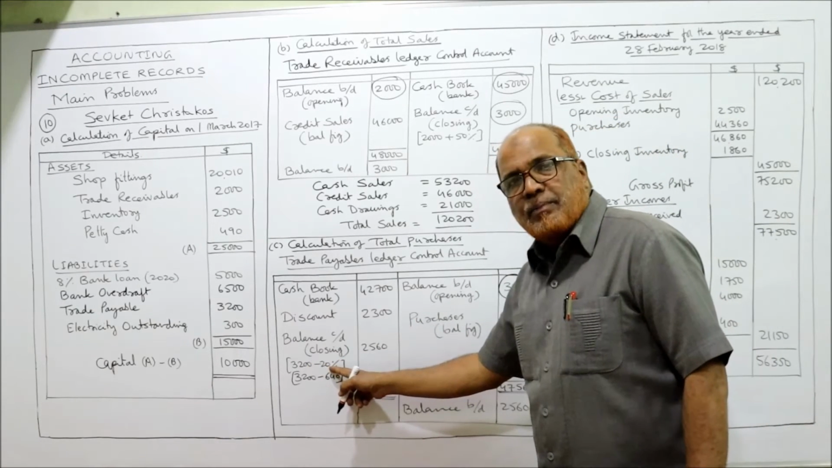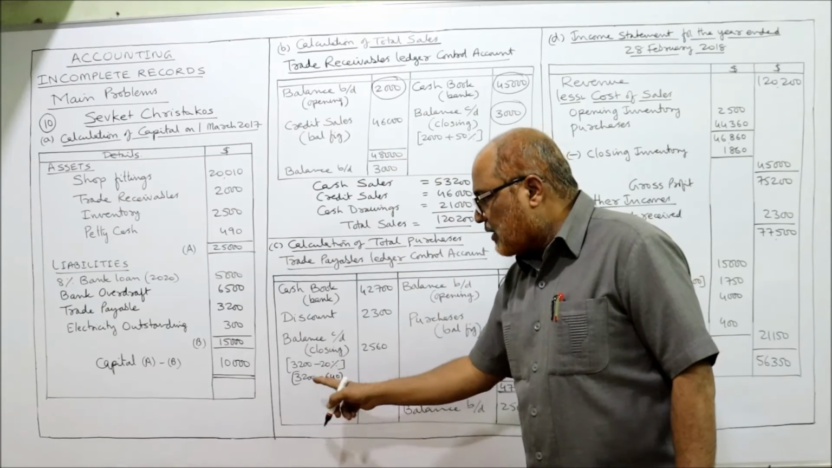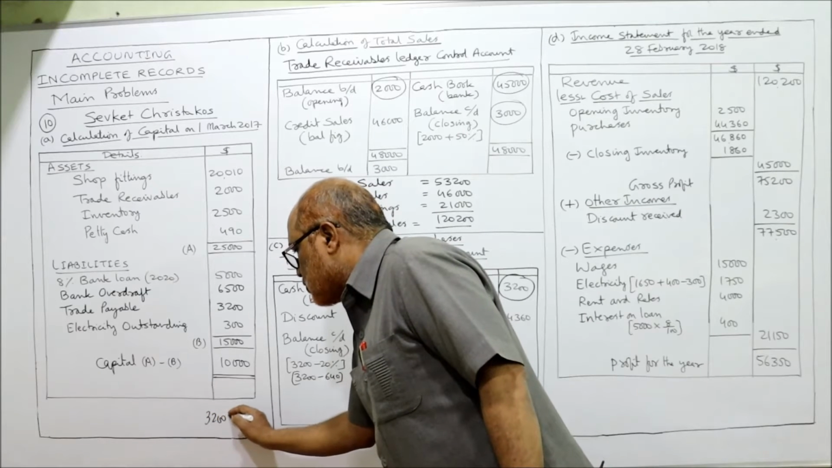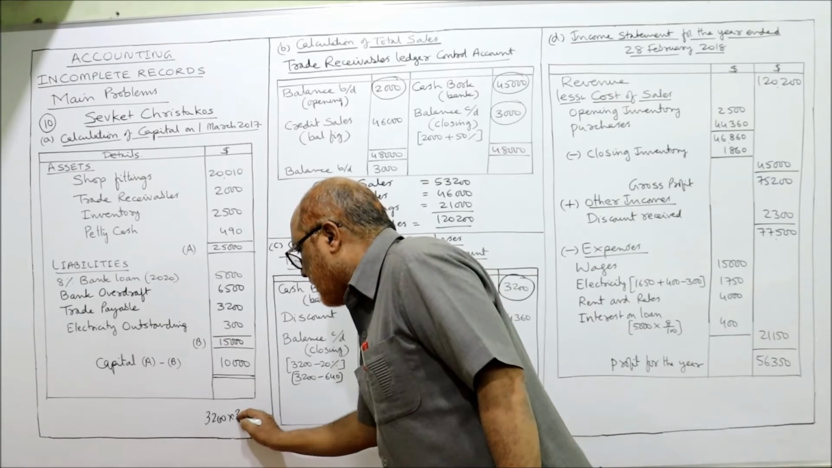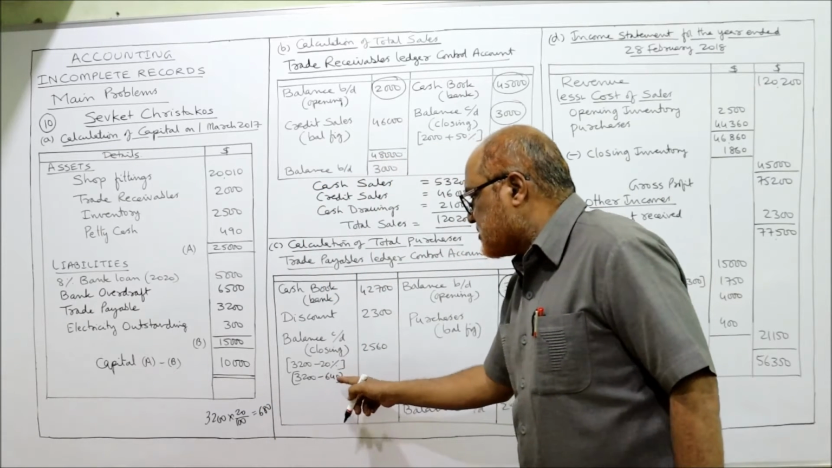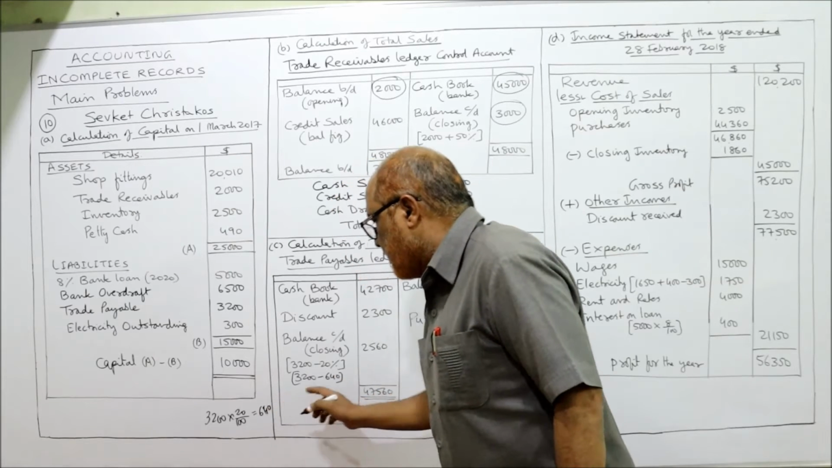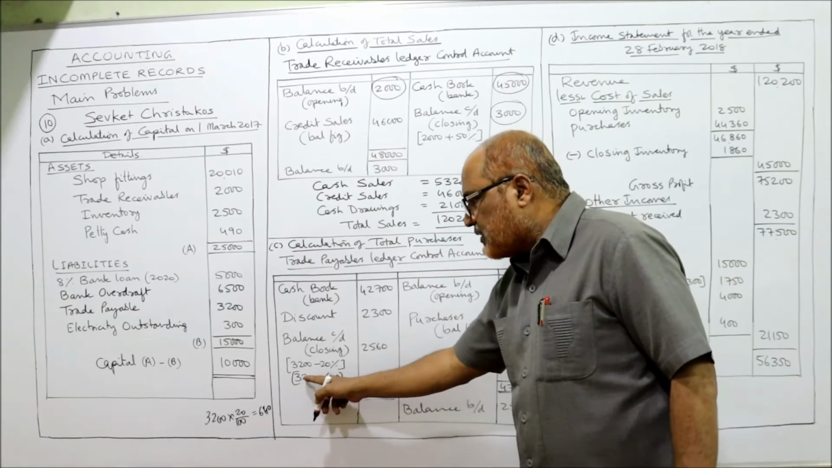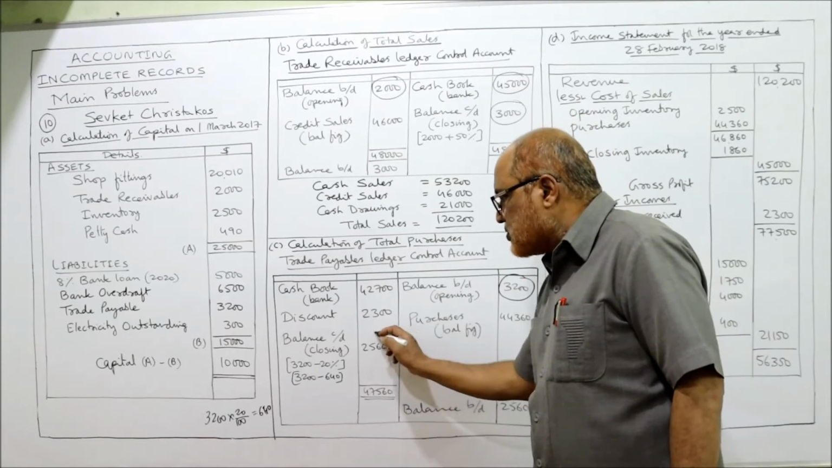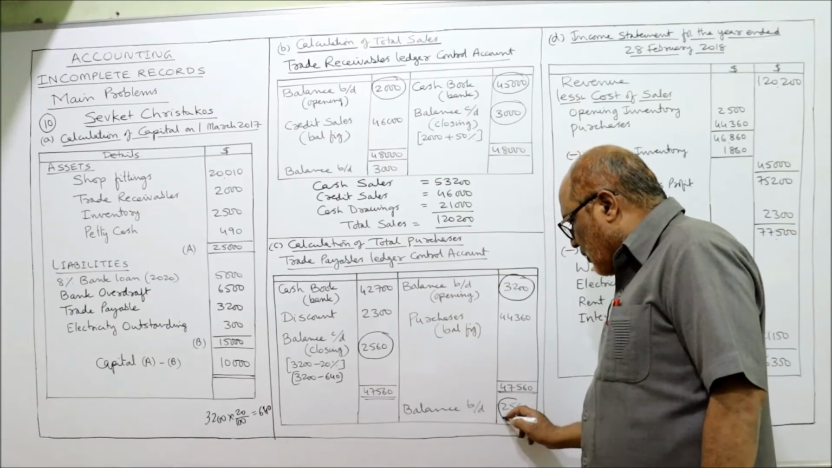3,200 minus 20%. That means first you calculate 20%. 3,200 into 20 by 100. You will get 640. Sorry, not 680, 640. So deduct 3,200 minus 640. You will get 2,560. This is the closing balance. Here carried down, so on the opposite side, brought down.